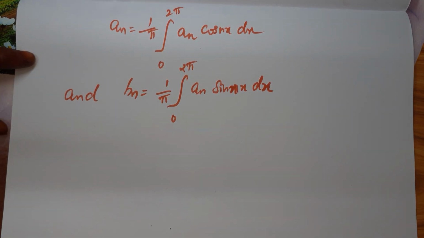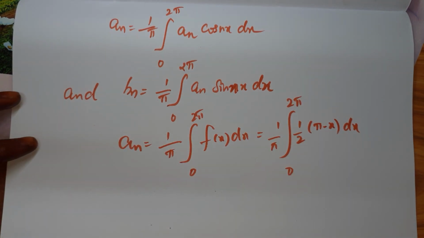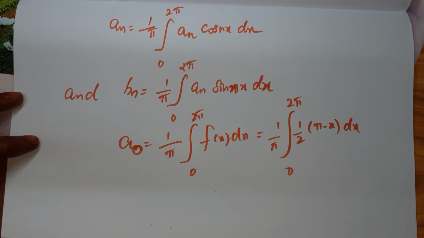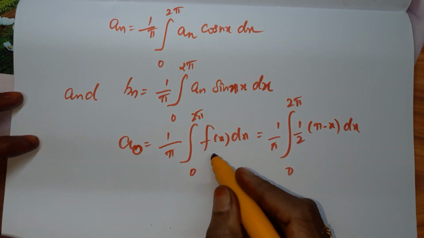And a n is 1 by pi integral 0 to 2 pi f of x cos nx dx and b n is 1 by pi integral 0 to 2 pi f of x sin nx dx. Now come to the calculation of a naught. A naught is equal to 1 by pi integral 0 to 2 pi f of x dx.